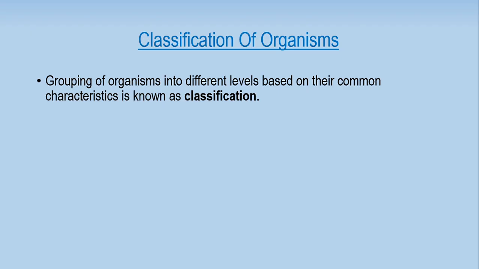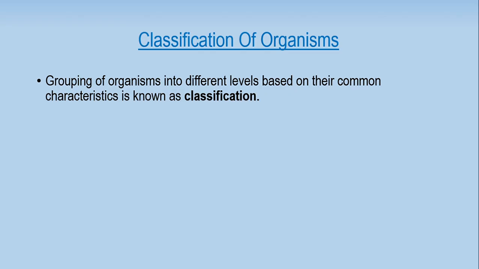First we are going to study the classification of organisms, right? Scientists have developed classification systems to show how organisms are related, and they determine what features to use to classify organisms. So what does classification mean? Classification means that we divide living organisms into different groups, different categories, based on their common features. This is simply known as classification.